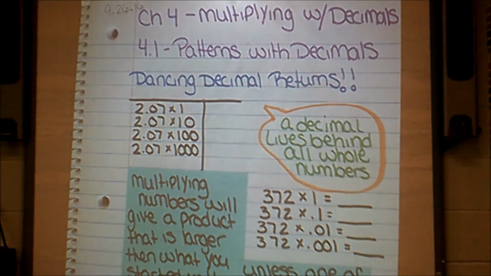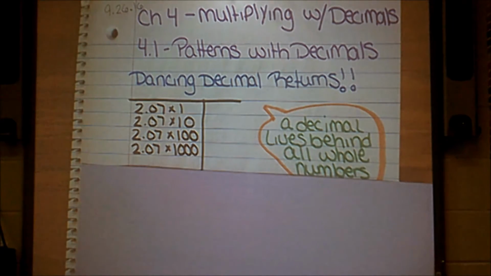Okey dokey, guys. Today we are going to be starting chapter 4, and chapter 4 is all about multiplying decimals. In chapter 3 we were adding and subtracting decimals, and now we're going to take it a step further and start multiplying. As we've started the last few chapters, we're going to be looking at our dancing decimal. As you can see in my notes, the dancing decimal has returned for another appearance. So please make sure to take some strenuous notes so that it makes sense to you, because we're going to be looking at patterns within our decimals using our dancing decimal as a guide.